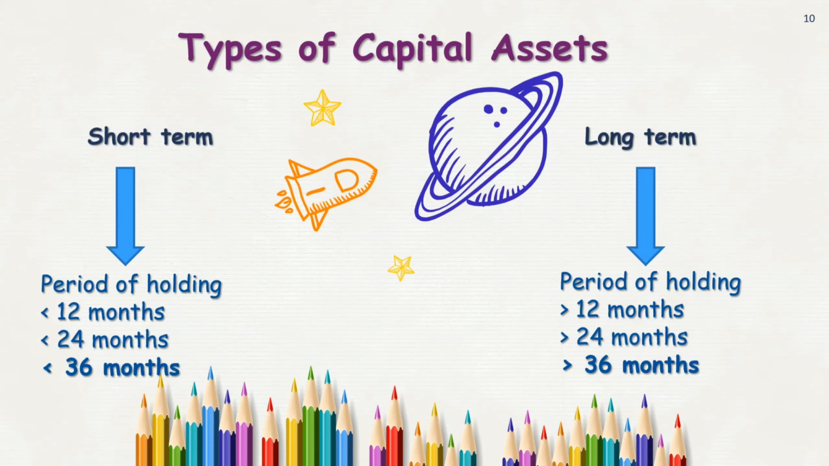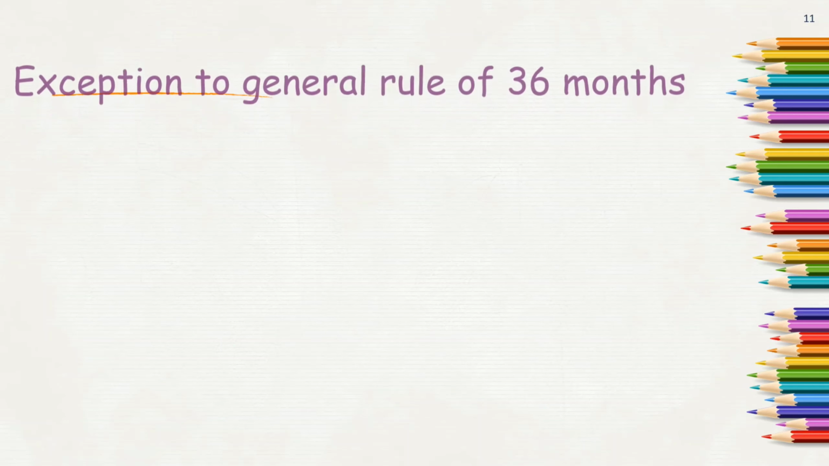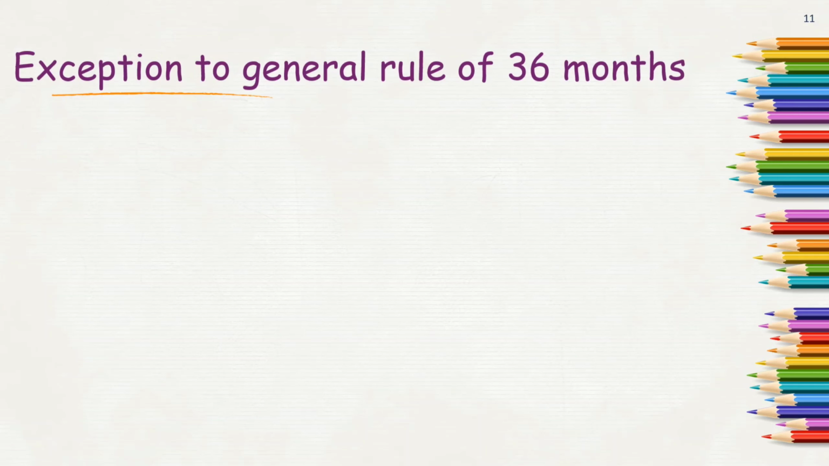But there are some exceptions, or there are a few assets for which these two criteria are being allocated. So now let's see those assets which are coming under the 12 months and 24 months criteria. The assets which are not going to come under these criteria of 12 months and 24 months are by default under the criteria of 36 months. Fine. So these are the exceptions to the general rule of 36 months.